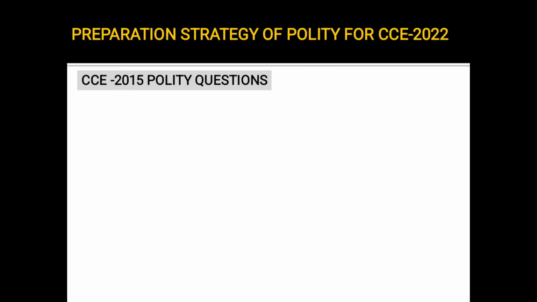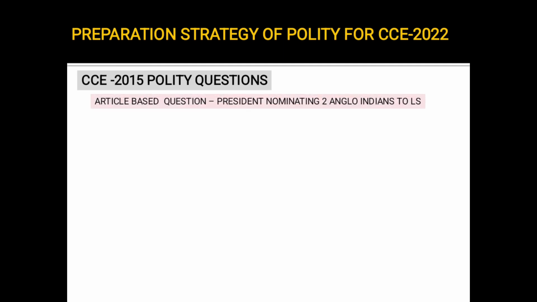Okay. Next, let's come to 2015. Here again, there was an article-based question. There was asked which article is related to the nomination of 2 Anglo-Indians to Lok Sabha by the President. There was again a question on RTE, right to education. We have seen in the previous year also there was a question on which article is related to RTE. Here it is asked regarding a feature of the RTE. RTE is right to education.